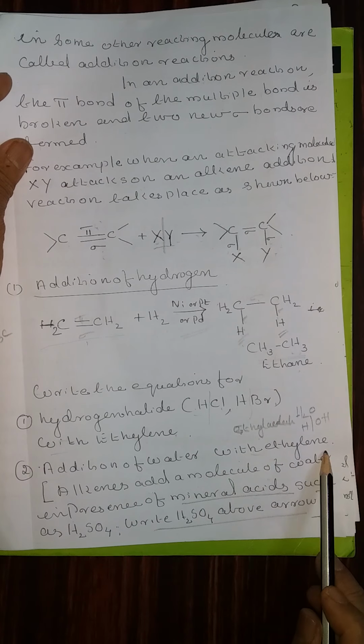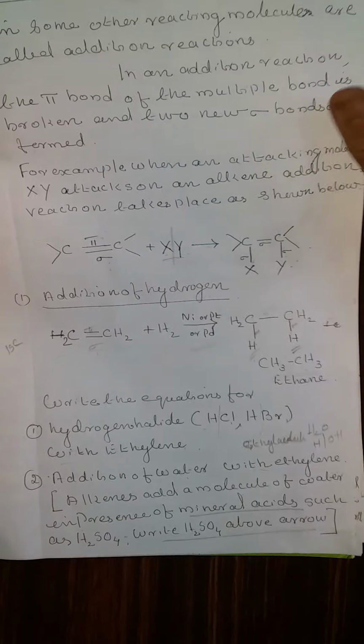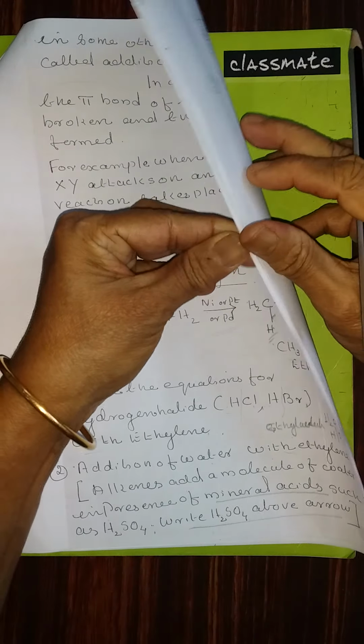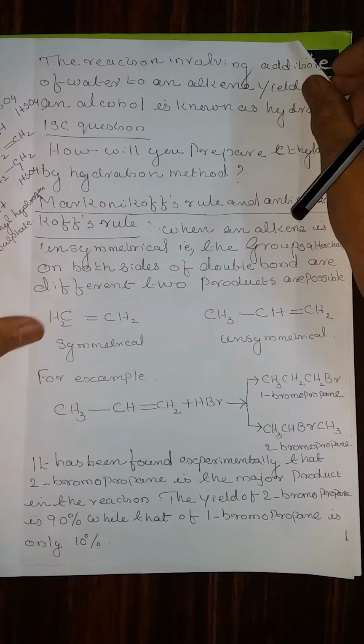Addition of water to ethylene: the reactants are water and ethylene, above the arrow H2SO4, and the product is ethyl alcohol. This type of reaction is known as a hydration reaction.